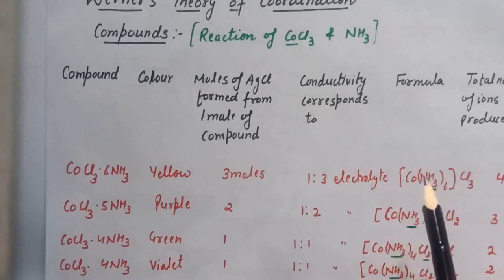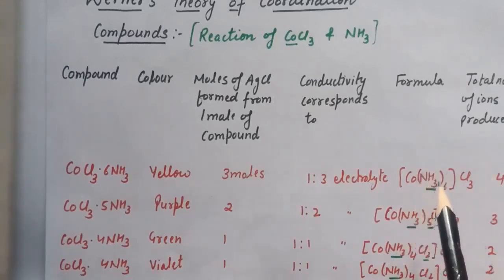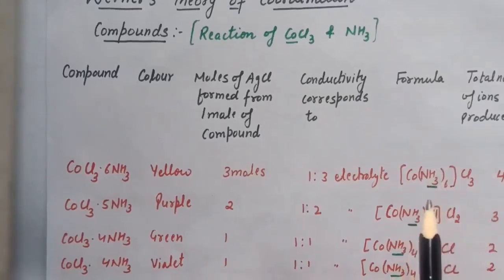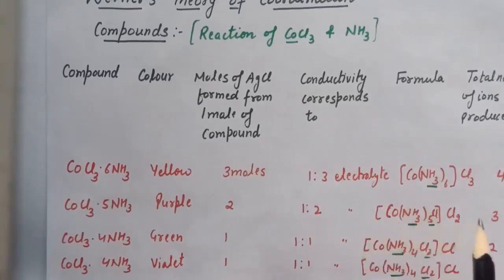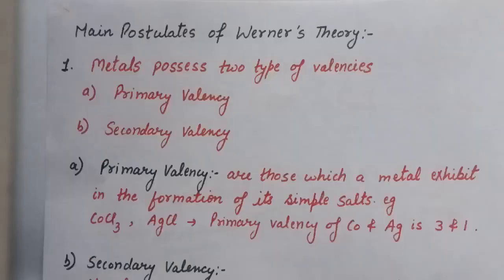That is, in each of these formulas the secondary valency is fixed, that is 6. 6 is the secondary valency in each of these formulas. And he studied the properties of many other such compounds in detail, and based on these properties he proposed a theory about the nature of bonding in coordination compounds. So here are the postulates of Werner's theory of coordination compounds.